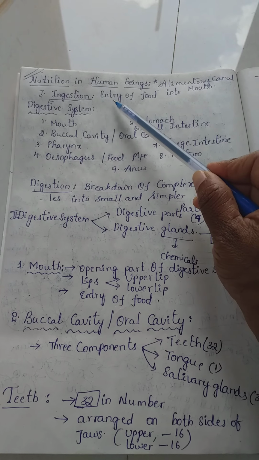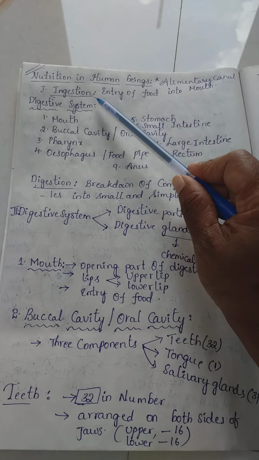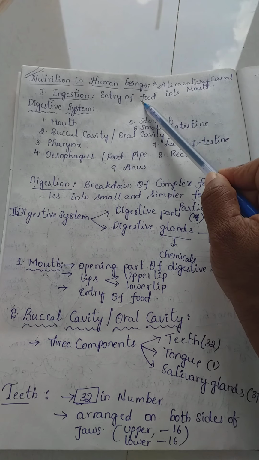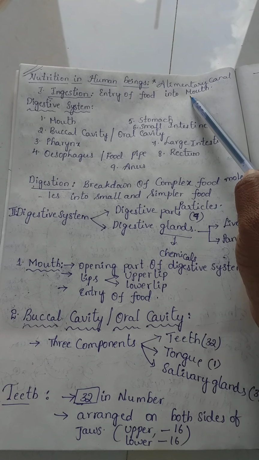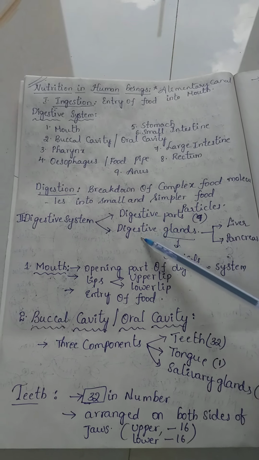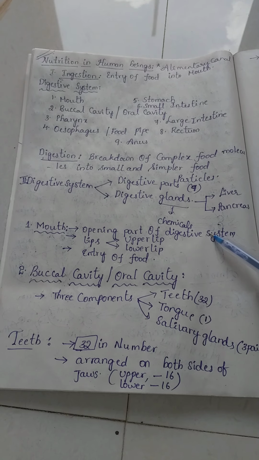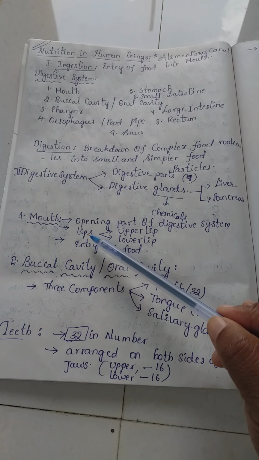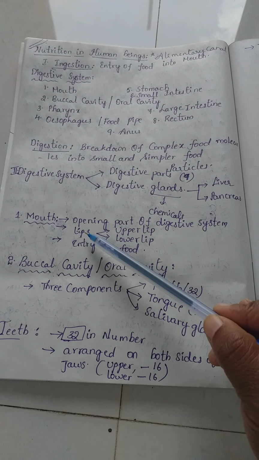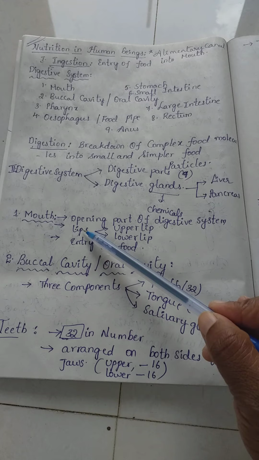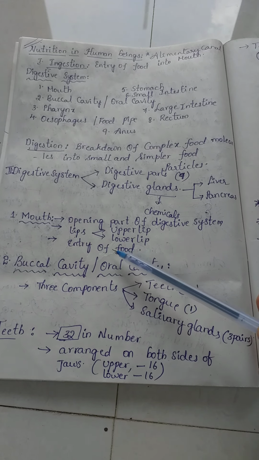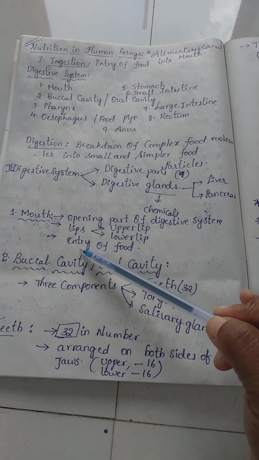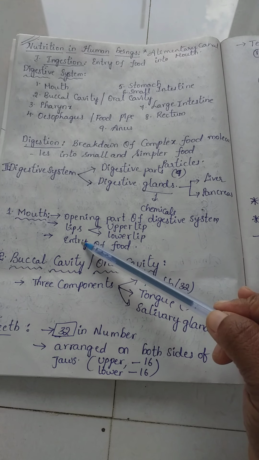Entry of the food into the mouth is called ingestion. It is done by the mouth. Mouth is a part of the digestive system, the first part of the digestive system. It is the entry part of the digestive system. It is made up of upper lip and lower lip, and it is the opening part for the digestive system.